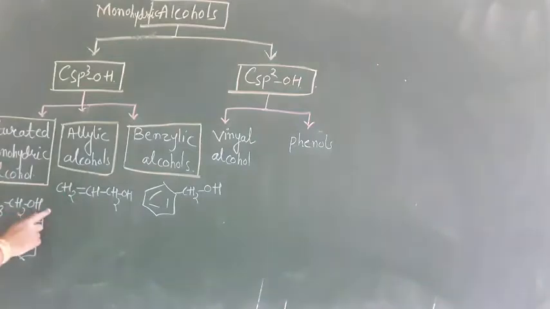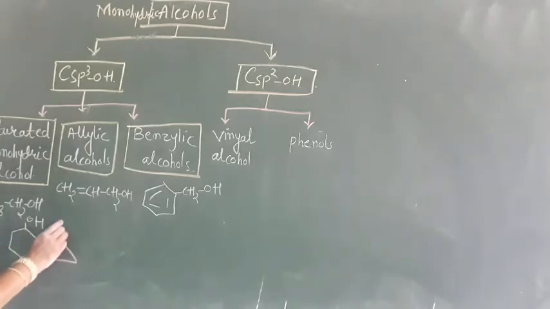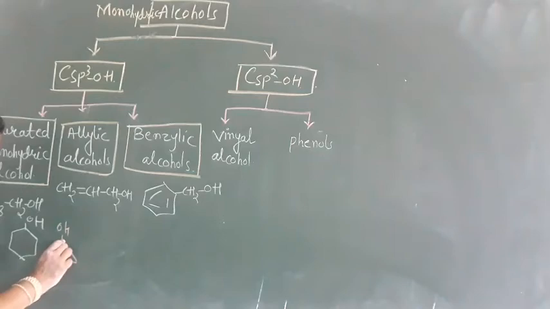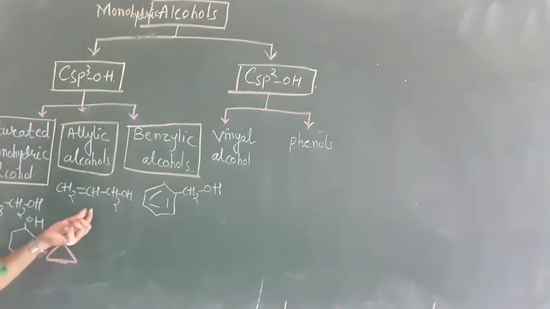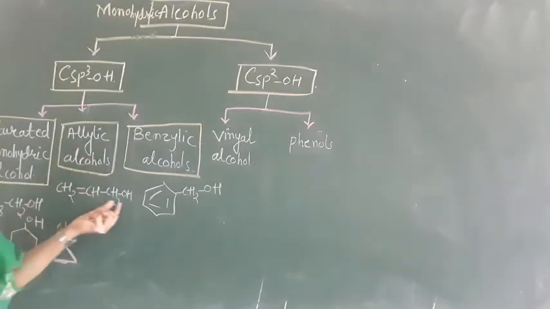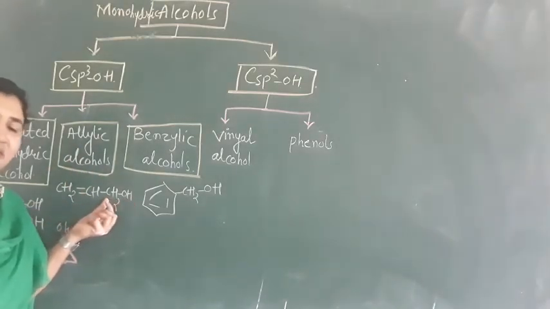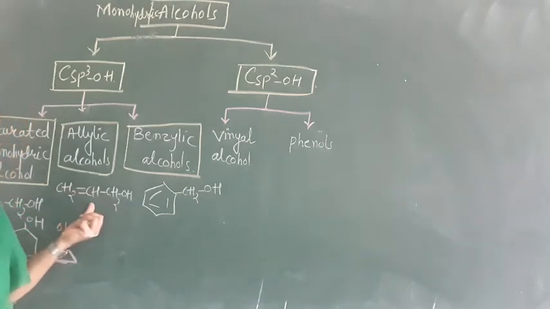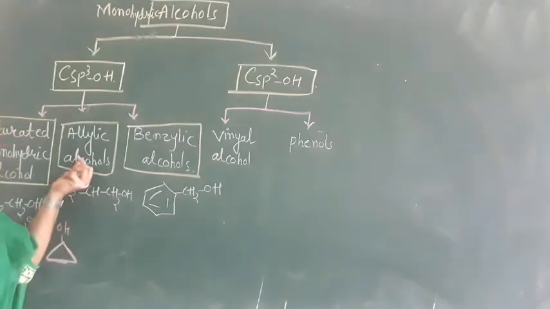So this is ethanol. In this we can have cycles also. This is cyclohexanol. This is sp3 hybridized only, but we have a cycle here to which the OH group is attached. This one is cyclopropanol, 3 carbon atoms, cyclopropanol it is. And allylic alcohol means the OH group is attached to the sp3 hybridized carbon atom next to the carbon-carbon double bonded atom. So these are allylic alcohols.